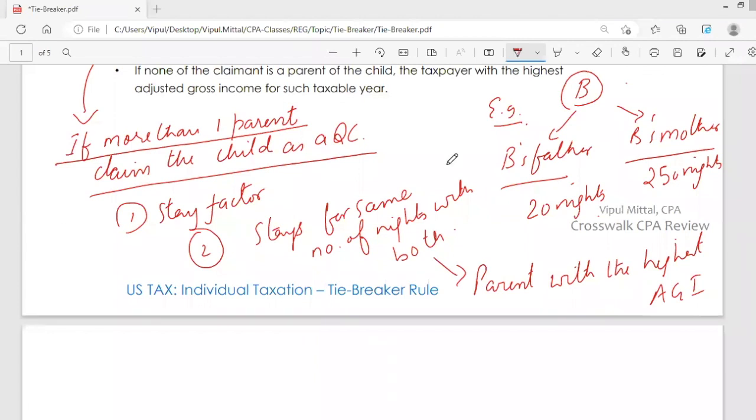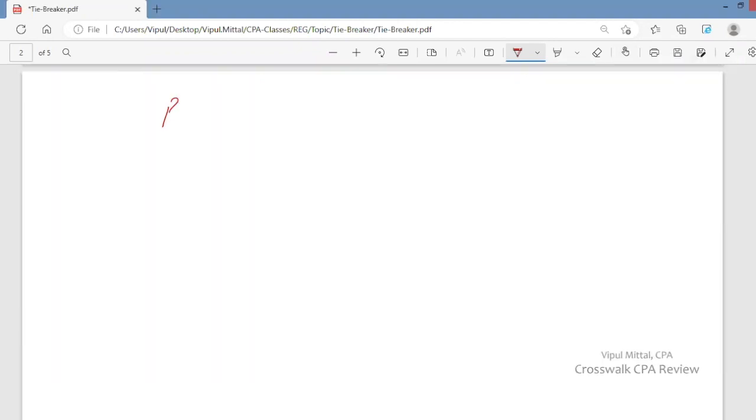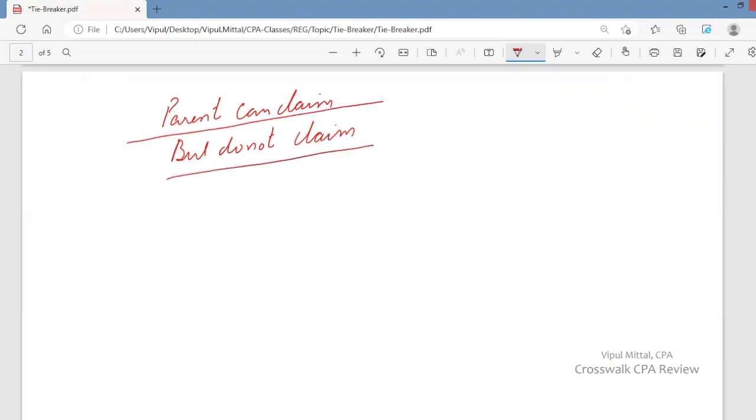Now there is another possibility that parents can claim, but parents do not claim. So a parent or both the parents can claim but do not claim.